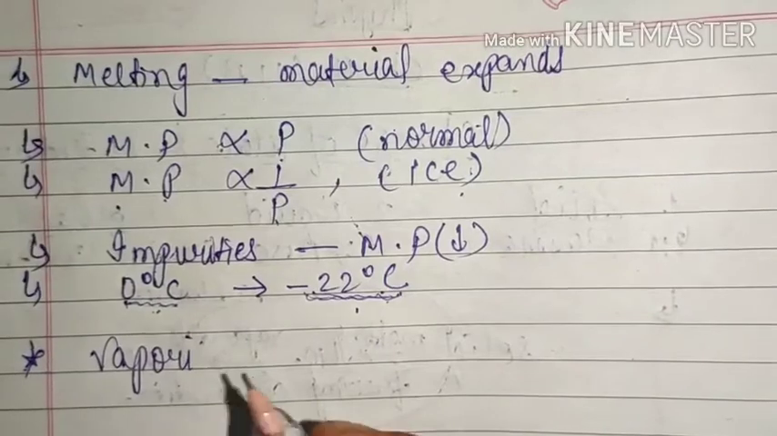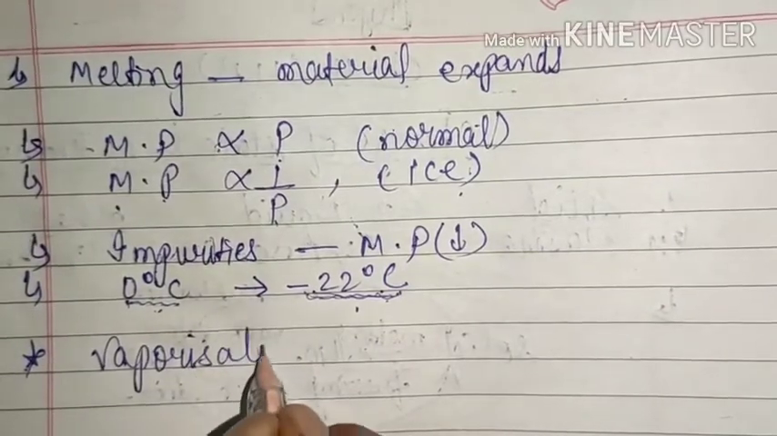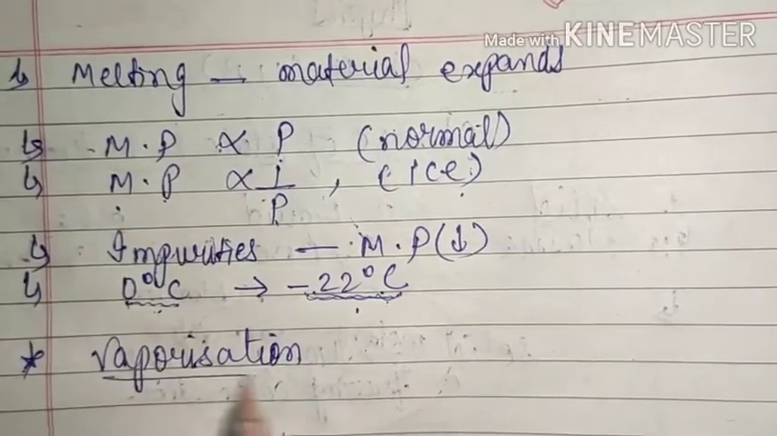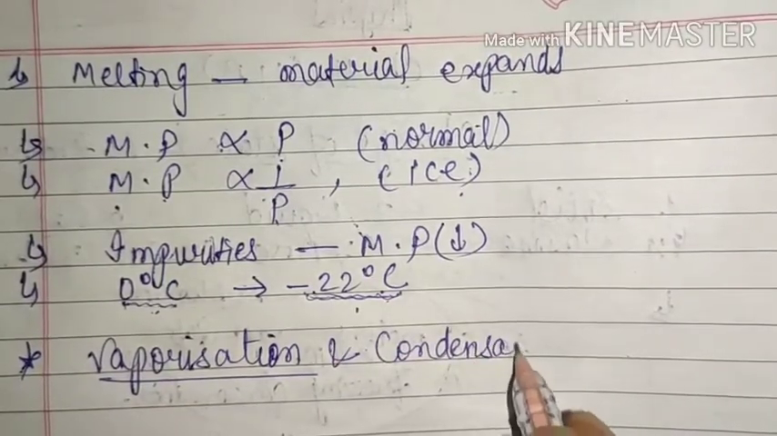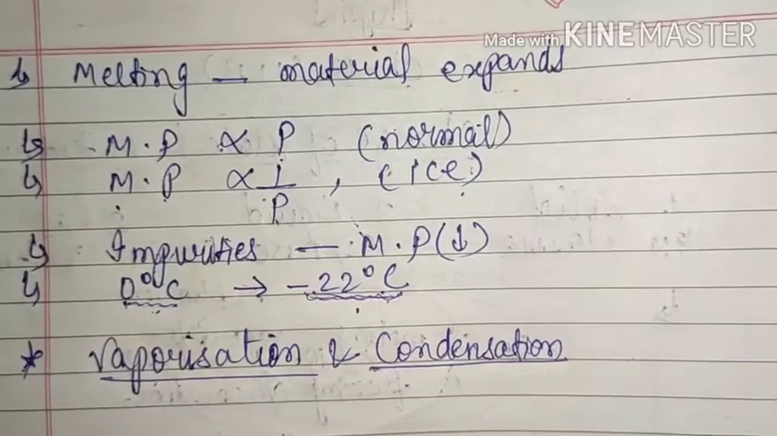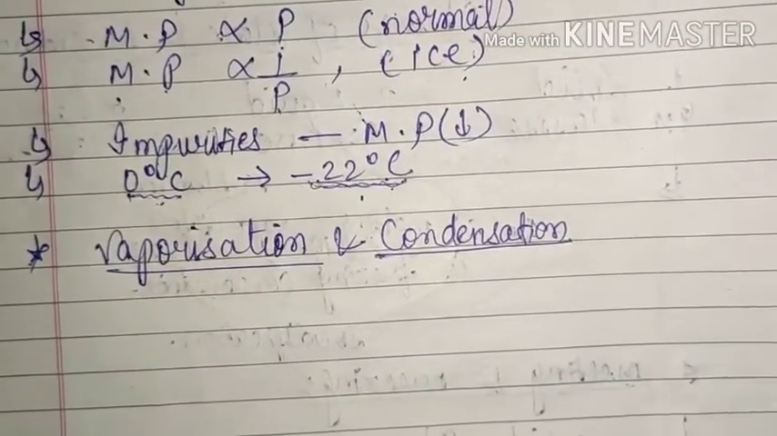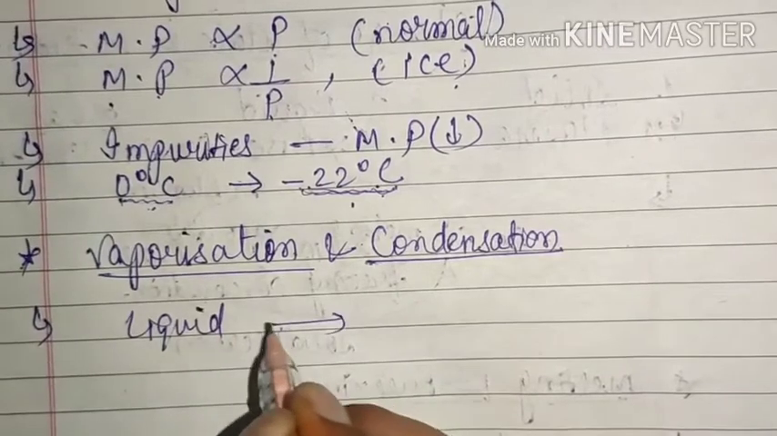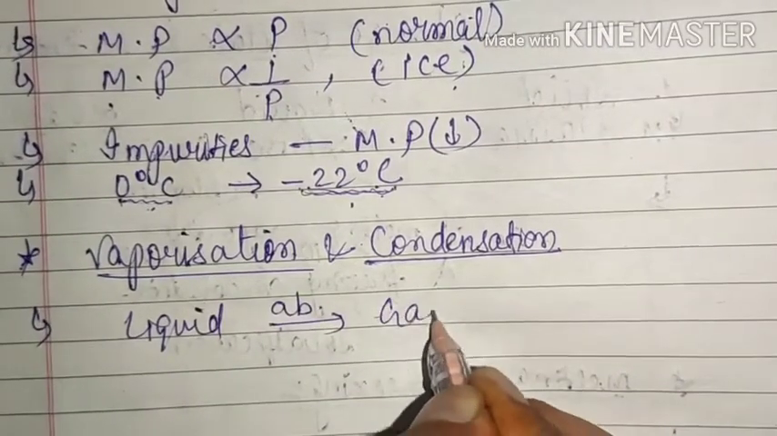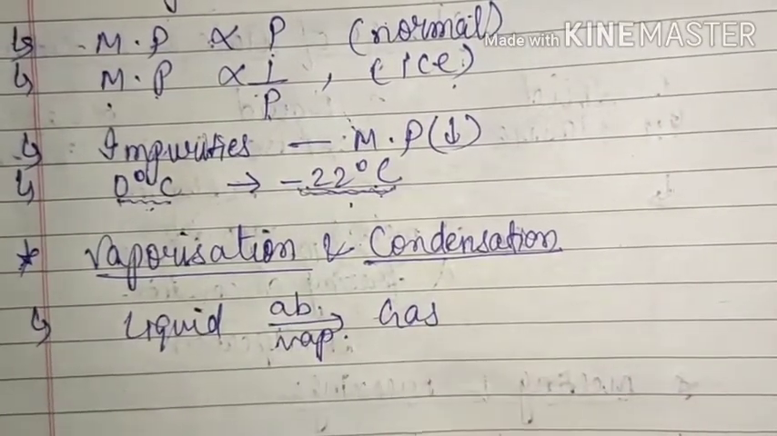That we know. You can say vaporization and condensation also, because both are the same process. That means both are related with each other. So you can write here condensation also. So you know that when a liquid, by absorbing some amount of heat, is converted into gas, this process is known as vaporization.